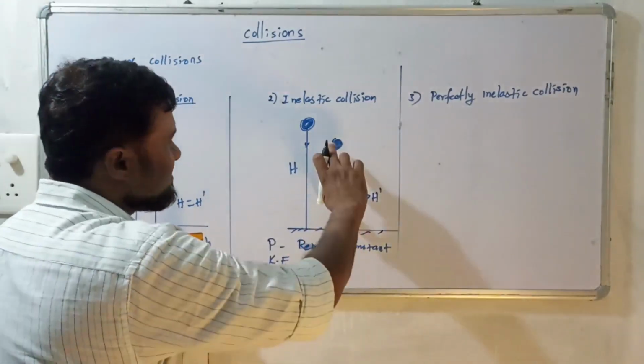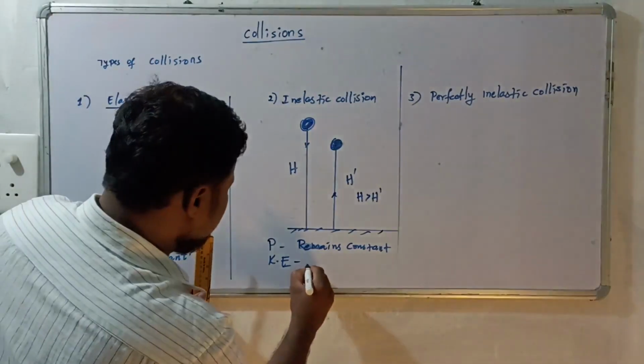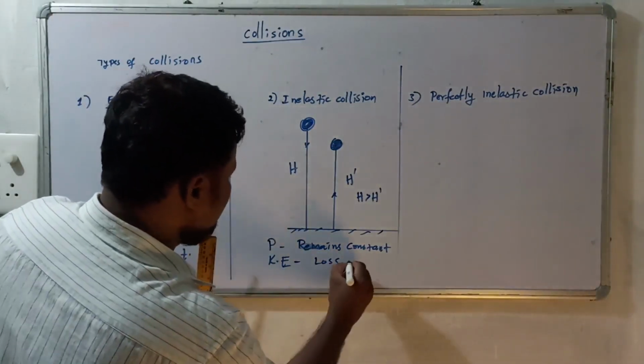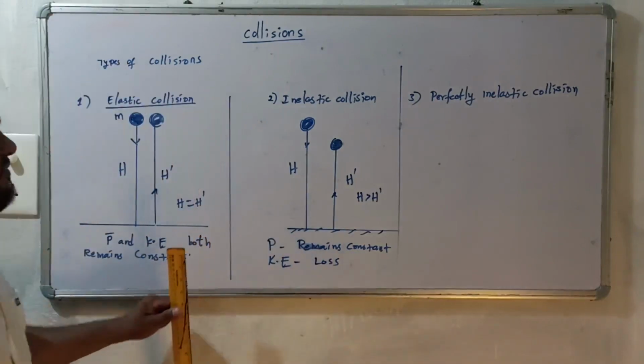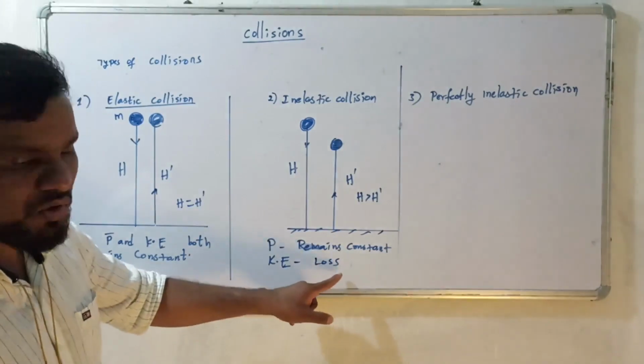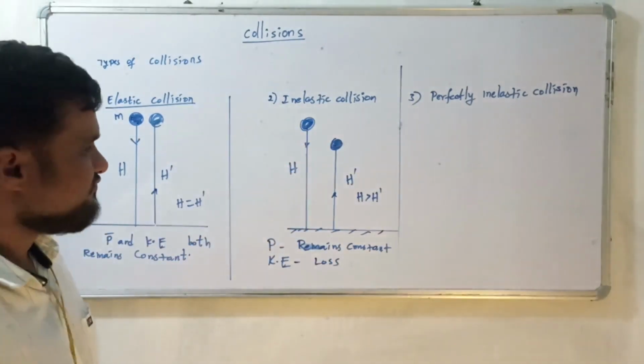That is why it cannot reach the same height. If momentum remains constant and kinetic energy is lost, this kind of collision is known as inelastic collision.